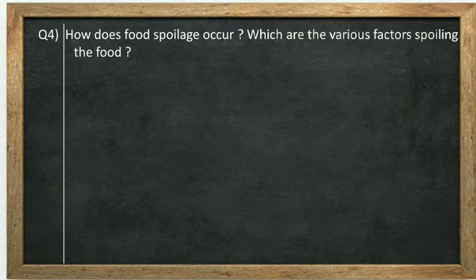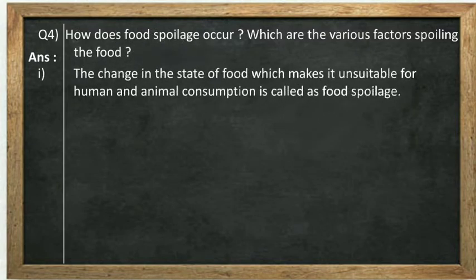Spoilage means food खराब किस तरह से होता है. How does food spoilage occur and which are the various factors spoiling the food? food ख़राब किस तरह से होगा और कौन सी चीज़ों की वजह से वो ख़राब हो जाता है, कौन से फैक्टर्स हैं. So its answer is: the change in the state of food which makes it unsuitable for human and animal consumption is called food spoilage.